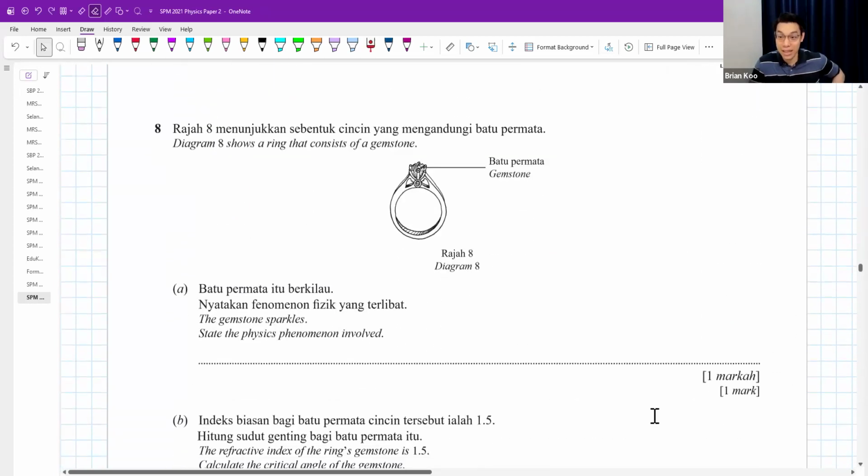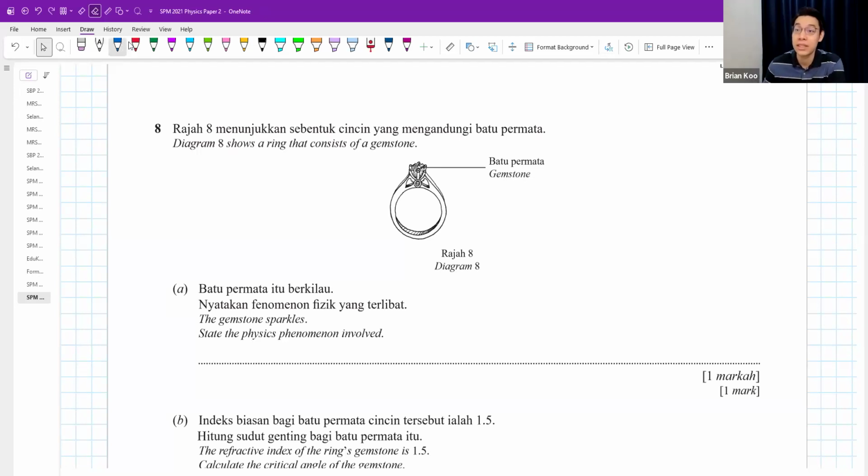Okay, question number 8. A light question. Diagram shows a ring that consists of a gemstone. The gemstone sparkles. State the physics phenomenon involved. It's called total internal reflection. If you're wondering, why is there a total internal reflection?